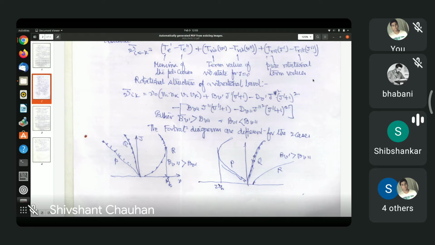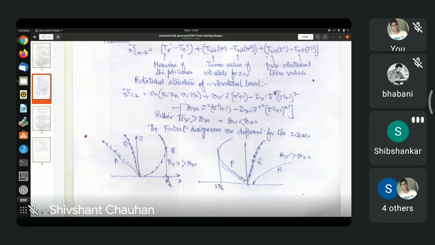But this particular vibrational transition will require many J's for its description, because transitions can occur within the same vibration. It can start from J double prime equal to 0, J double prime equal to 1, 2, 3, and from 0 it can go to J prime equal to 1. From J double prime equal to 1, it can go to J prime equal to 2 and J prime equal to 0. And if it is a sigma to pi transition, it can go to J prime equal to 1 also.